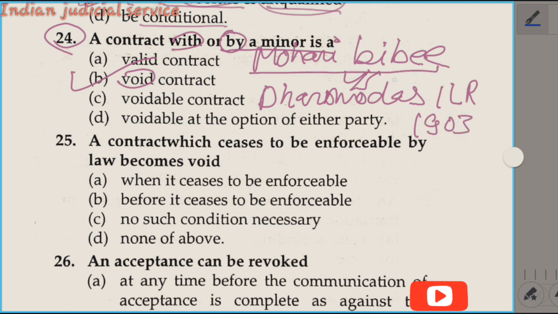In Mohori Bibee versus Dharmodas, the court decided that a minor's contract is void ab initio. So the answer is option B.